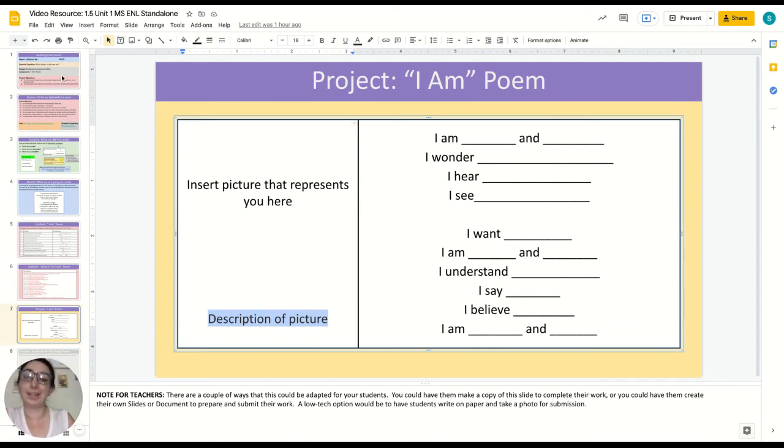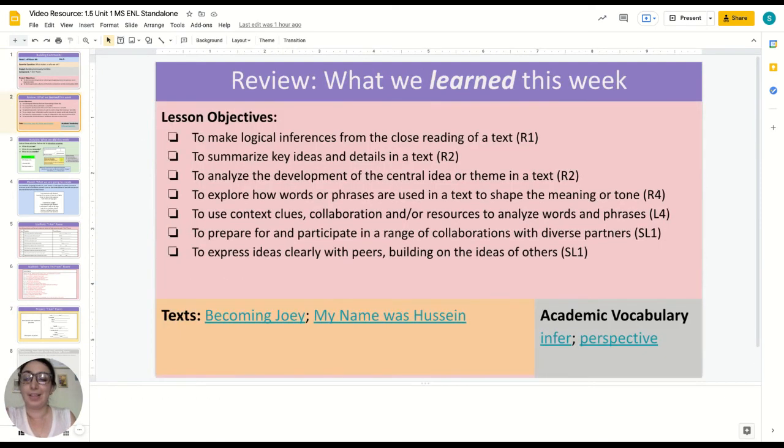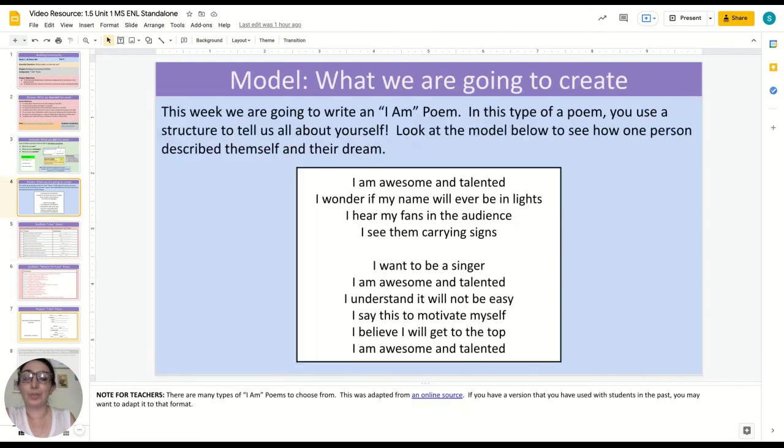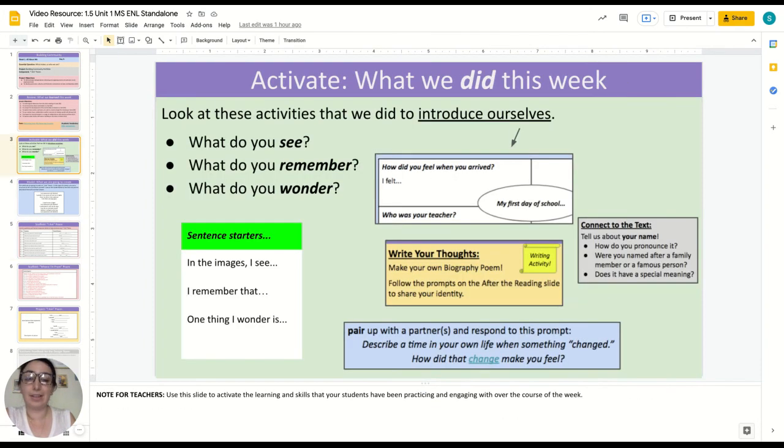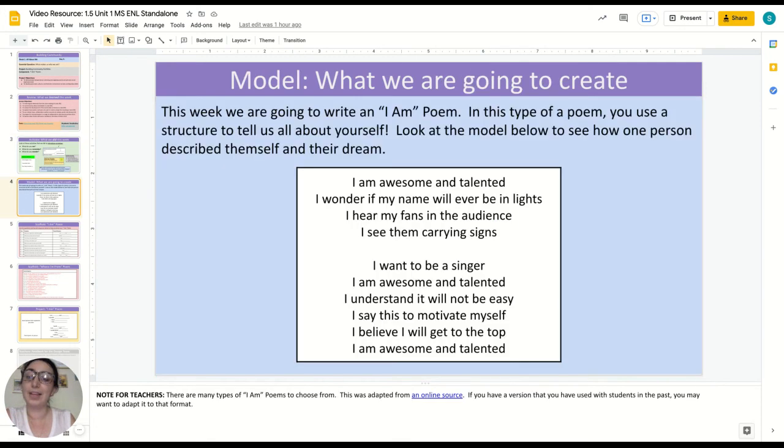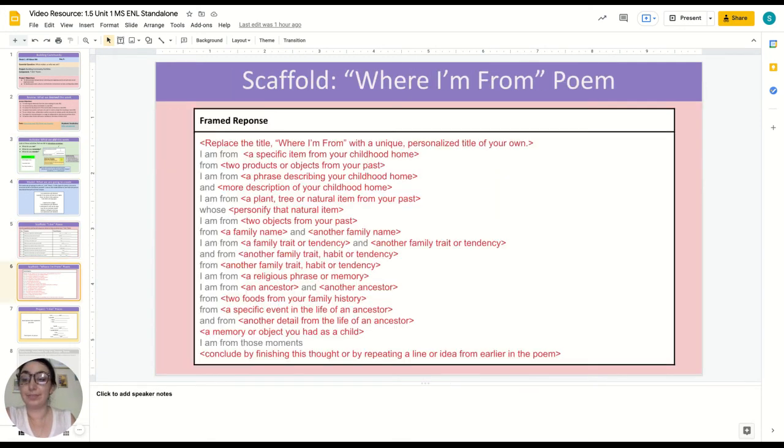All right, so that is lesson 1.5, the I am poem. So students are really drawing on the work that they have done speaking about themselves, talking about changes, hardships, anything in their lives, and applying it to this poem.